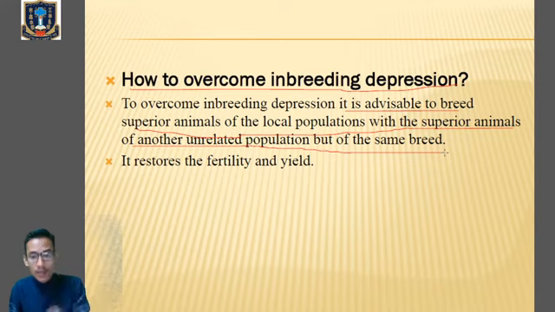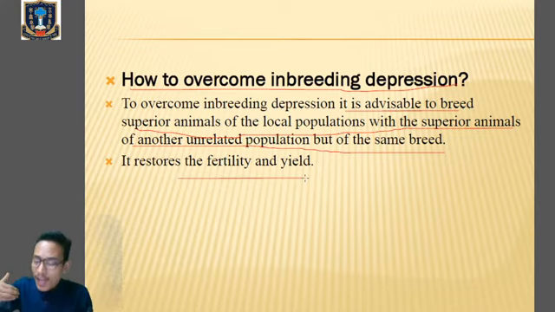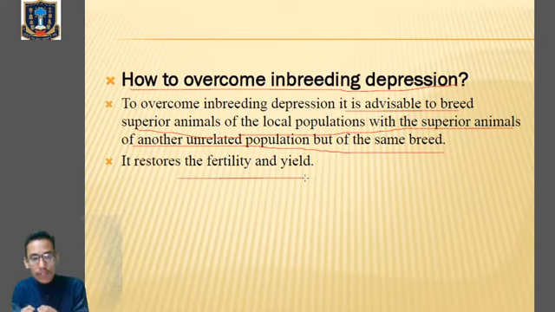Okay, now this particular process will also restore the fertility and the yield. That means after this mating of superior animals of one population with the superior animals of another population of the same breed, it will remove the low productivity and the low fertility rate. So there will be higher fertility and higher yield. That means it will restore the fertility rate and the productivity rate.